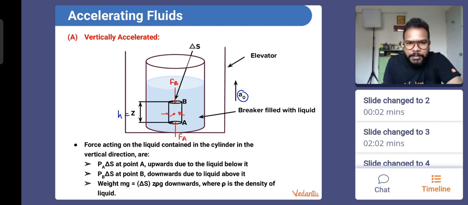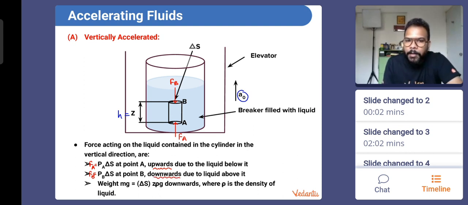But on the curved surface, all the layers are going to have the pressure on that given layer to be same. So at a given layer, all the forces that I will consider will come out to be same. Okay, so horizontal forces will always cancel out each other. So that's why there's no horizontal force taken into account. So say the area of cross section of this is delta S. So the force at A is going to be pressure at A multiplied by the area, acting upward. Similarly, force at B is pressure at B multiplied by the area, and this one is acting downward.